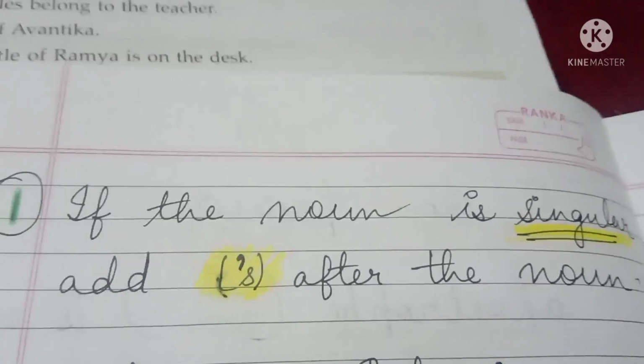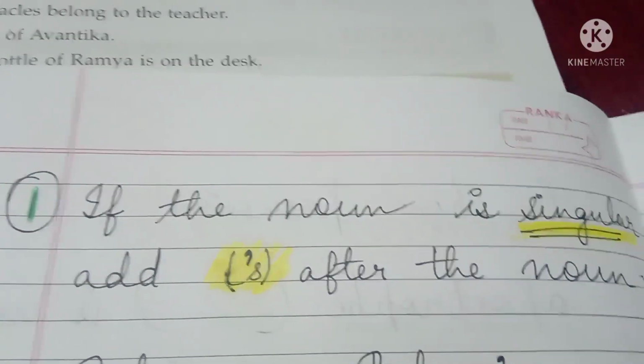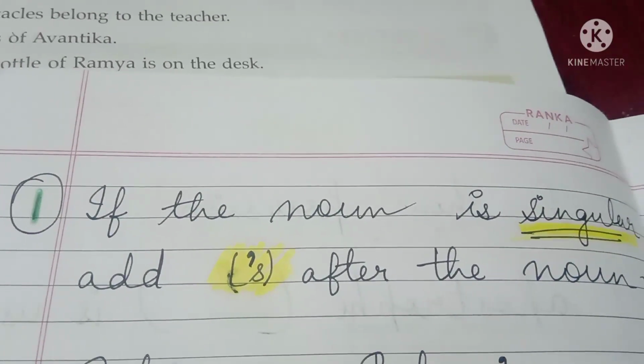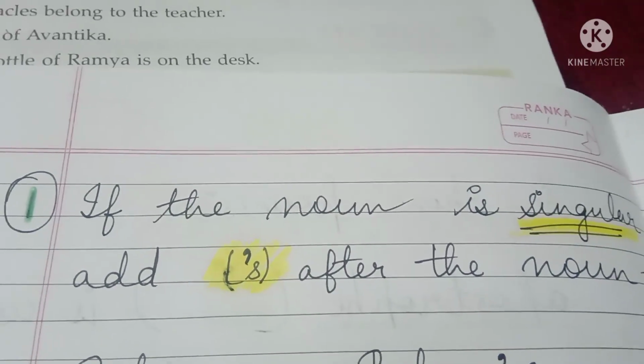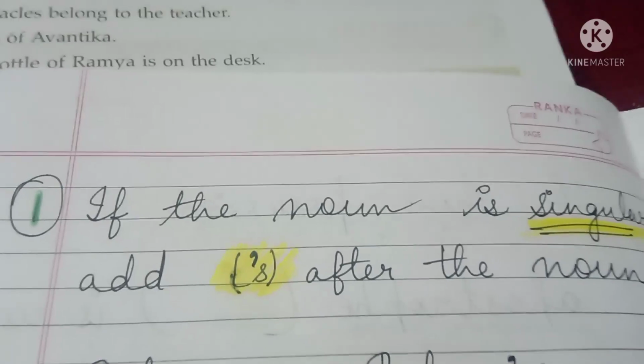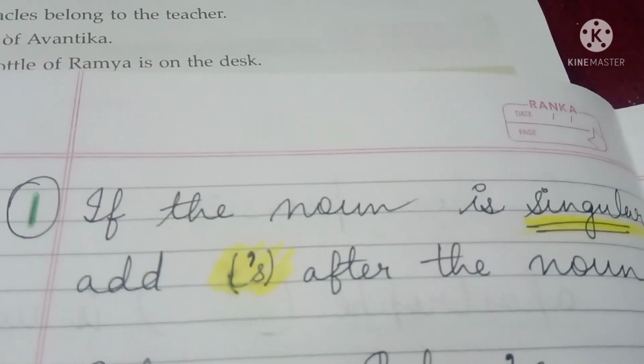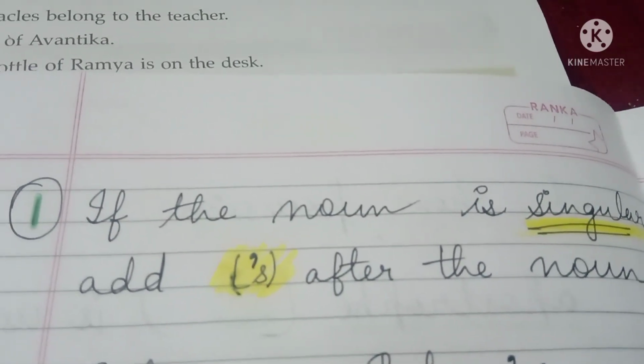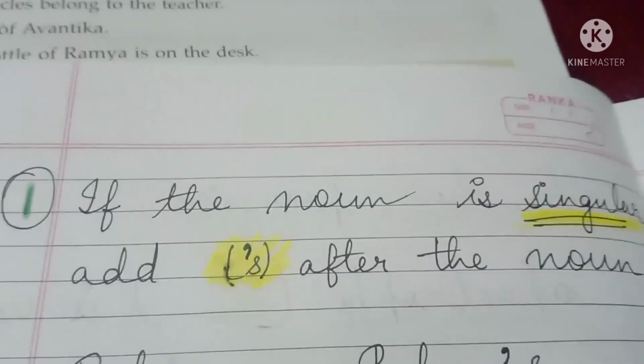Now children, there are certain rules that you need to remember while putting the apostrophe sign. In some places we write apostrophe and S, and in some places we don't write S, we only write the apostrophe sign. Let us see where.